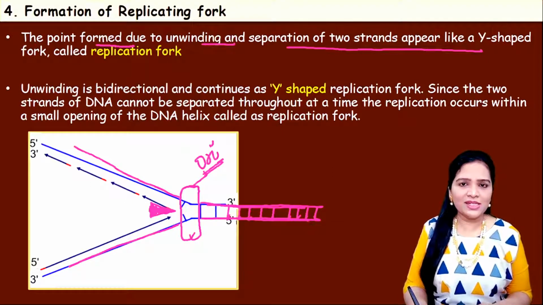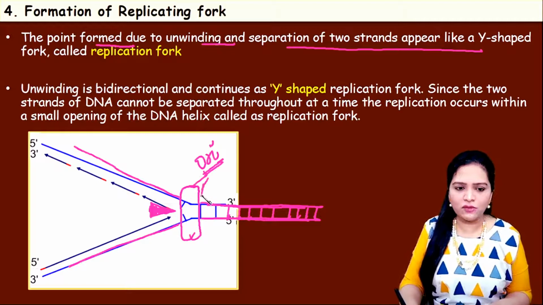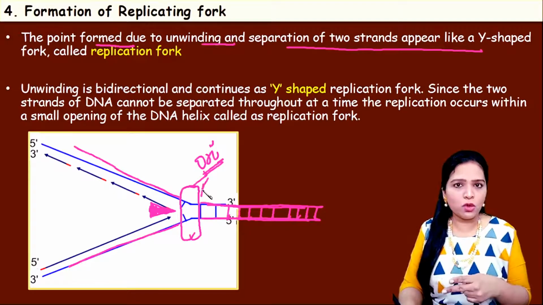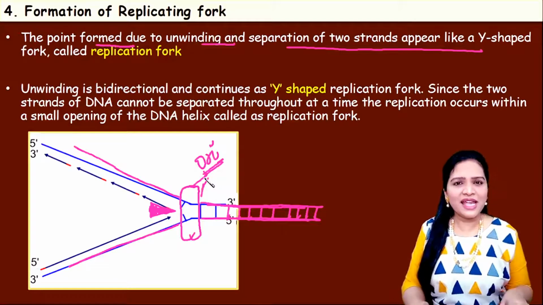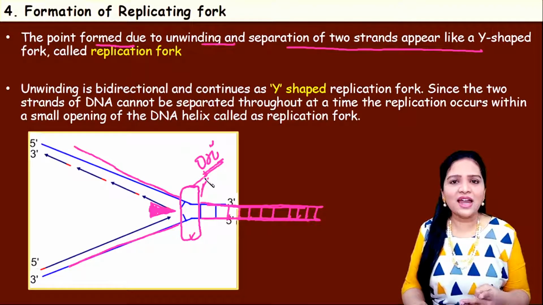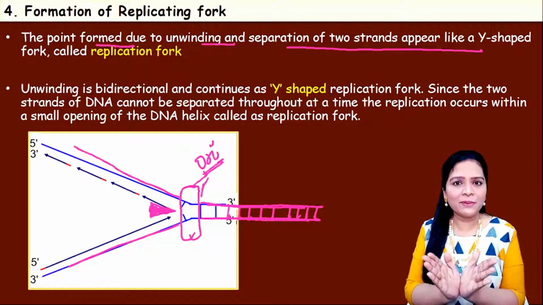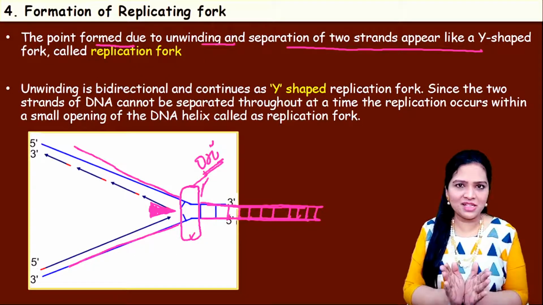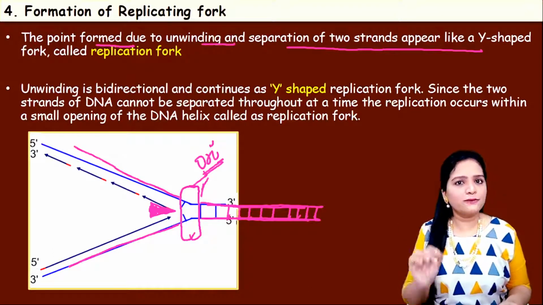Okay, you understand? So there are two regions. One is the point of origin. This region is the point of origin where exactly the helicase made a cut. That is the point of origin. Now the replication fork means after the helicase came and broke the hydrogen bonds, the two strands which were so far in a double helical structure get opened up. That opened up region will appear like a Y-shaped structure. That structure is exactly what we call the replication fork.